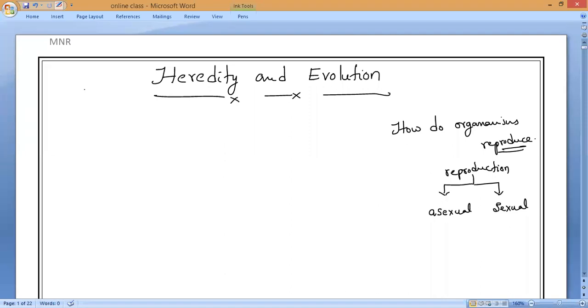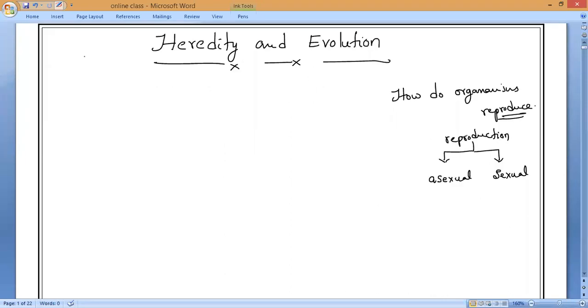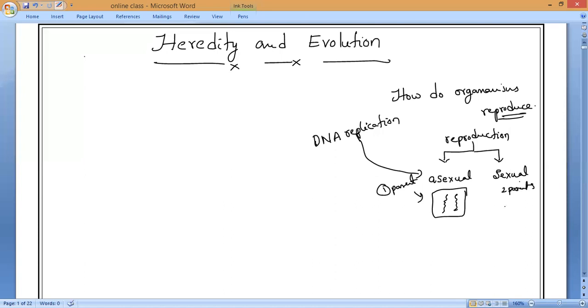Here we studied that DNA replication is copying into double, meaning one single DNA is copied into double when forming asexual reproduction, because only one parent is present. If we take sexual reproduction, how many parents are present? Everybody? 2 parents are present.